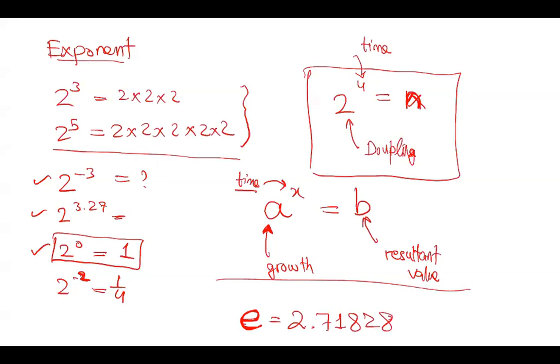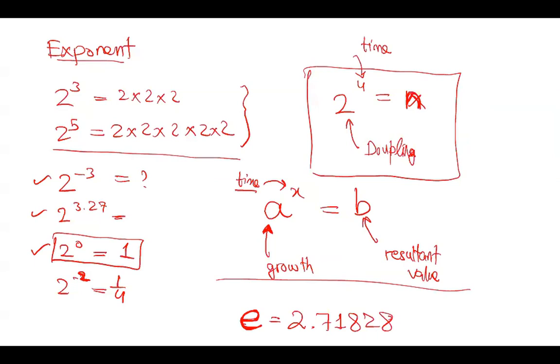Whenever you are modeling anything, especially if you're learning physics, you will see E come out many times, be it the rate of cooling, or the rate of reaction in chemistry, or whenever something is changing naturally, there will be E. E will be part of the equation.